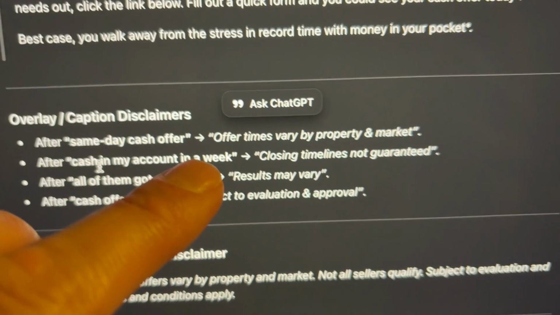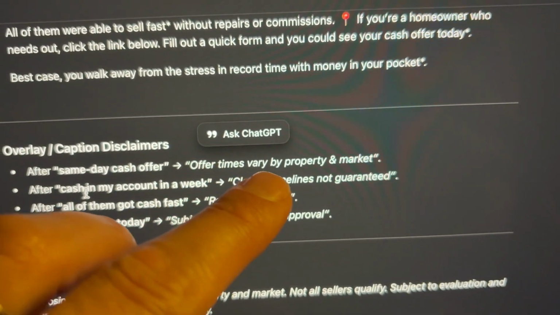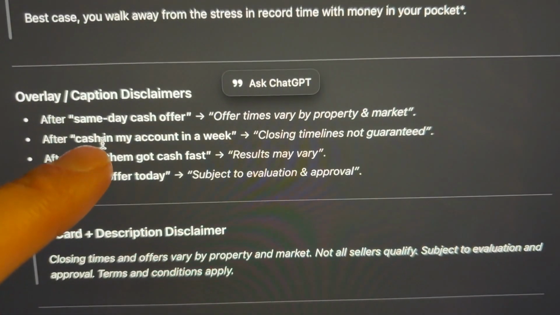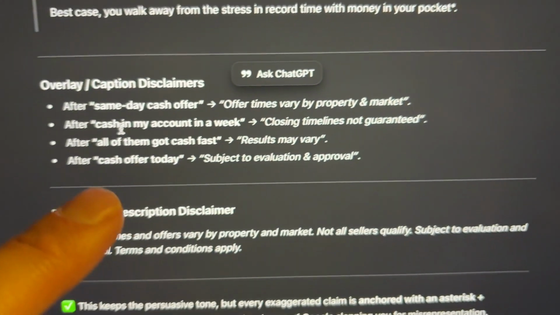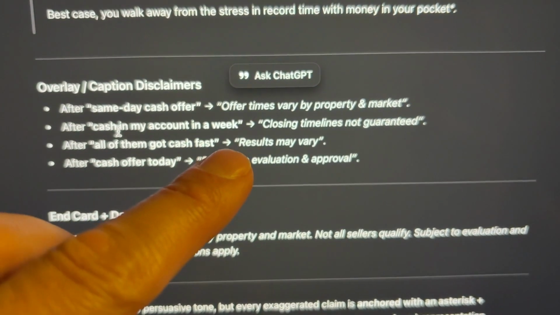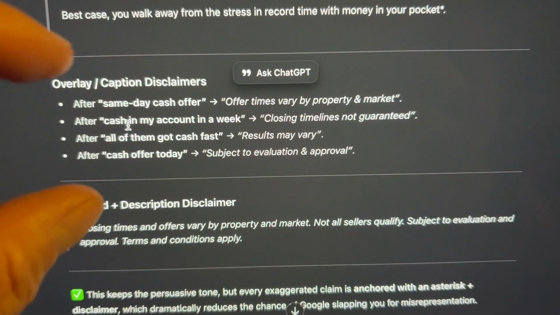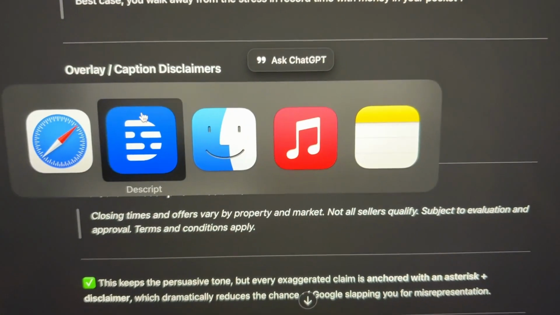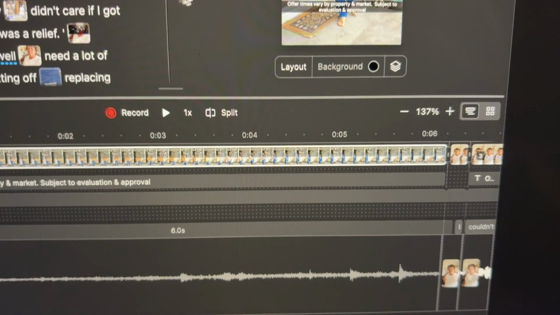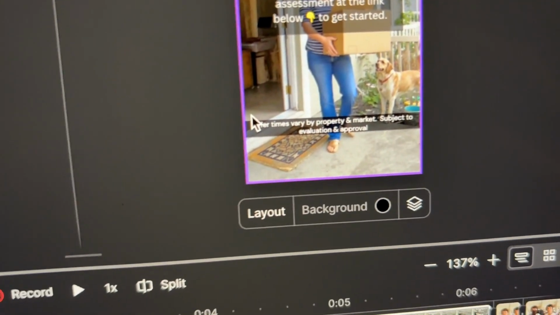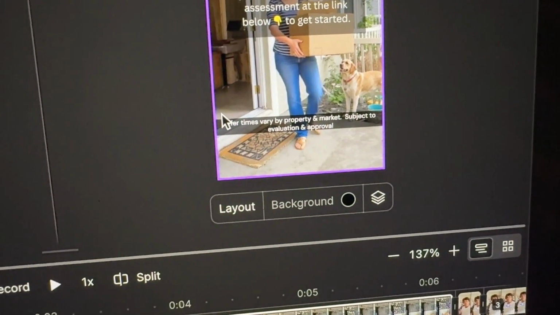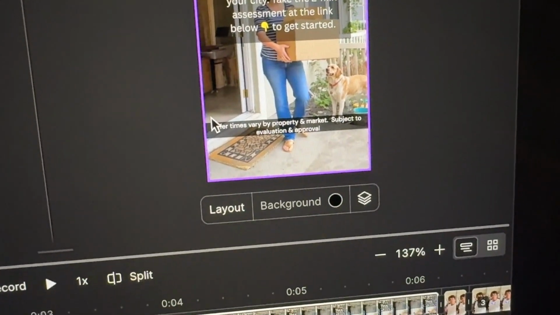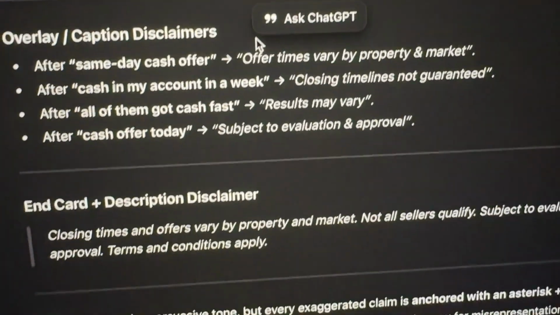For same day cash offer, make sure we disclaim offer times vary by property and market, wherever I say that. Cash in my account in a week, closing timelines not guaranteed. Make sure we put that in there. All of them got cash fast, results may vary, right? So we take these, and then in Descript, I really quickly overlay them, if you can see that there. Offer times may vary, market subject to evaluation and approval. We slam that in there, and lo and behold, I did them and they got approved.